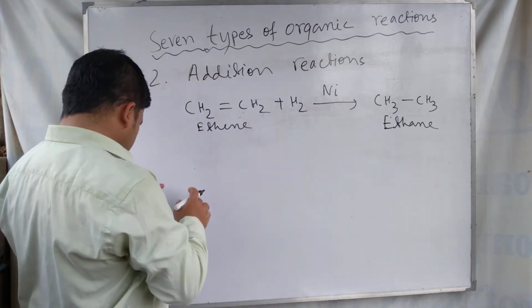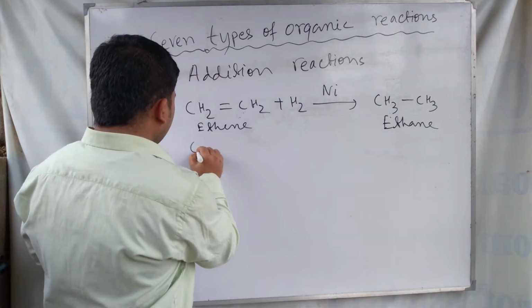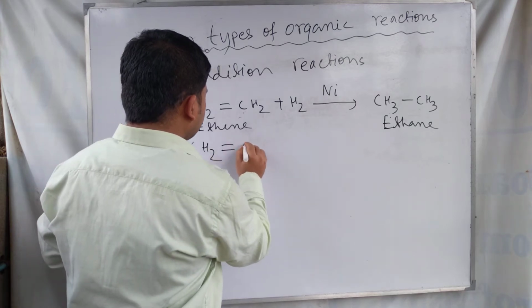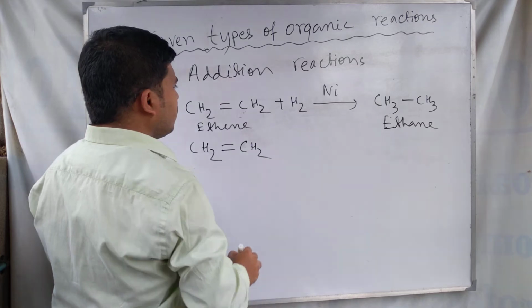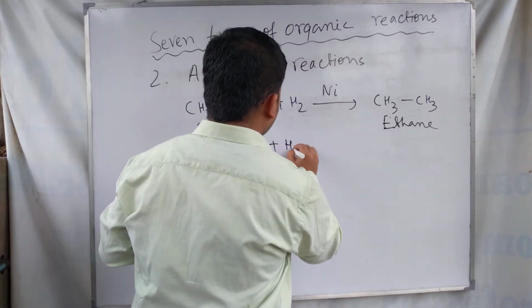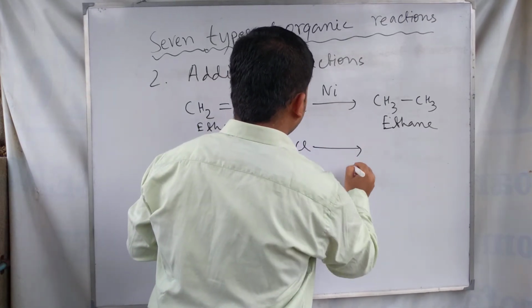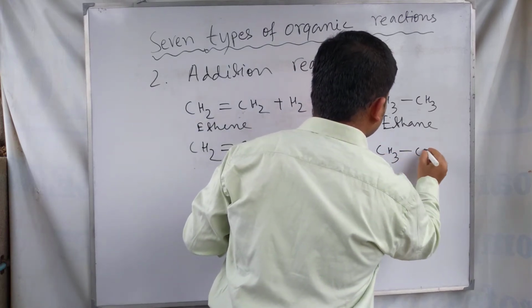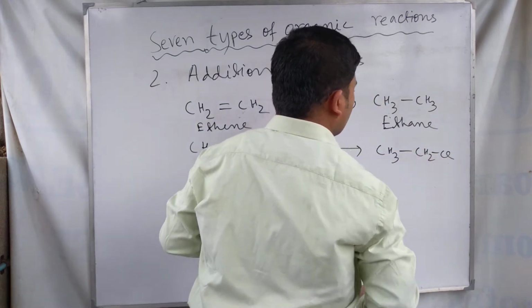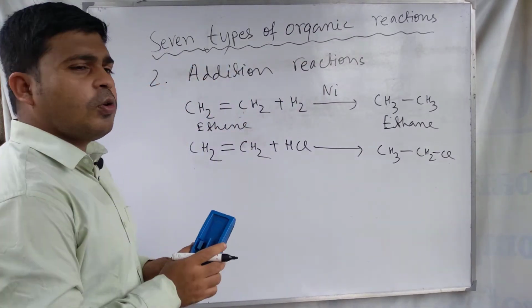Our second example of addition reaction is, suppose we take ethene with HCl, hydrochloric acid. It forms ethyl chloride or chloroethane.